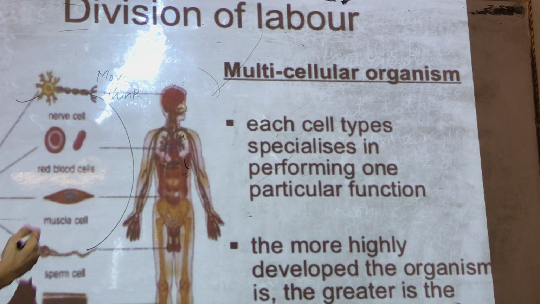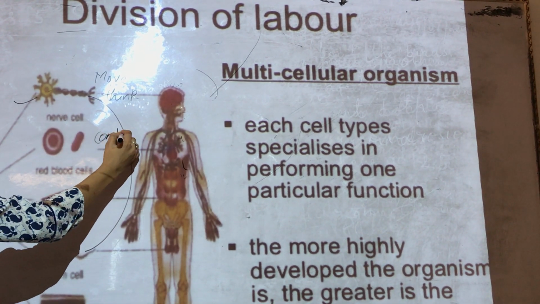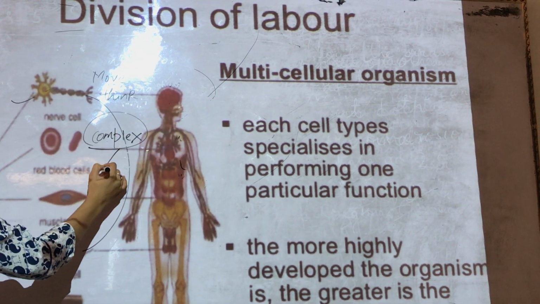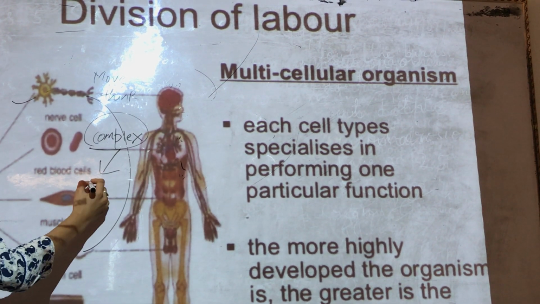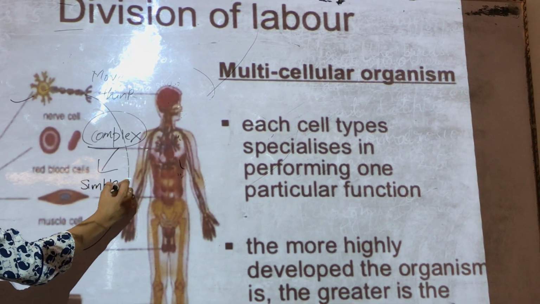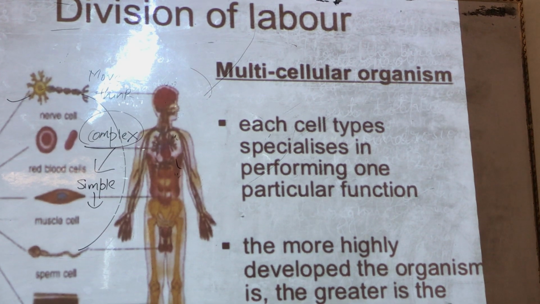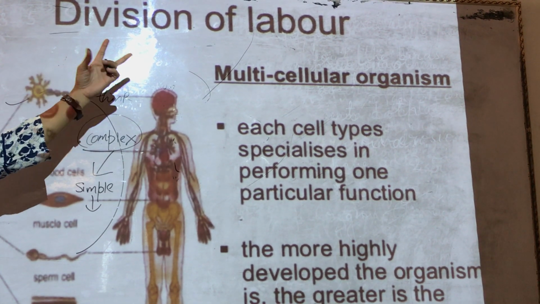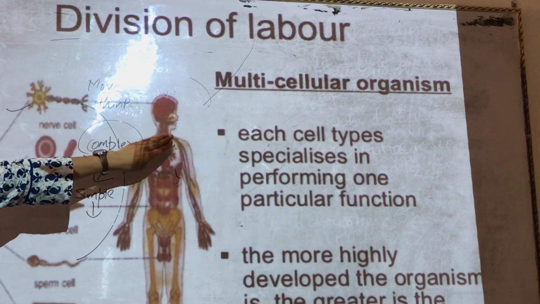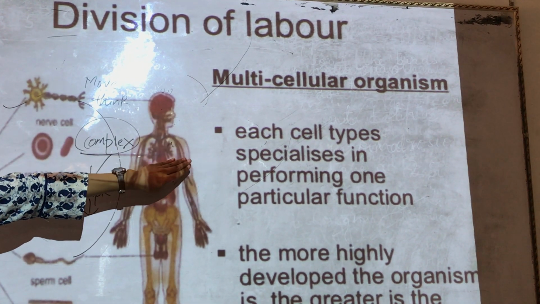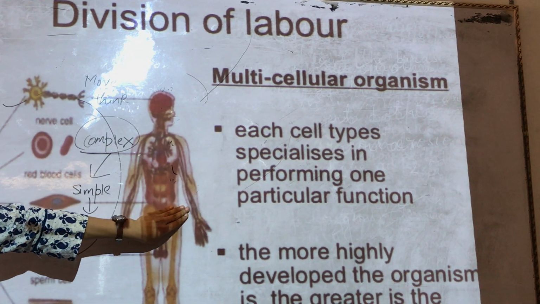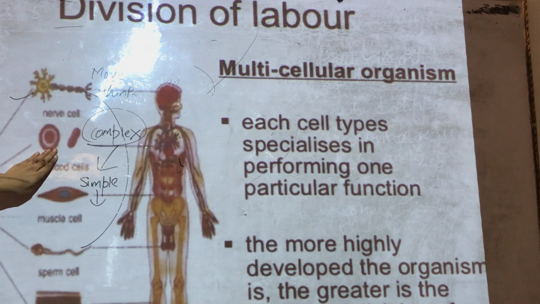But we human beings, our body is so complex, but the functioning and the structure is very simple and very precise. So this term is known as division of labor. What is that? Each cell type specializes in performing one particular function. Red blood cells have a different function.